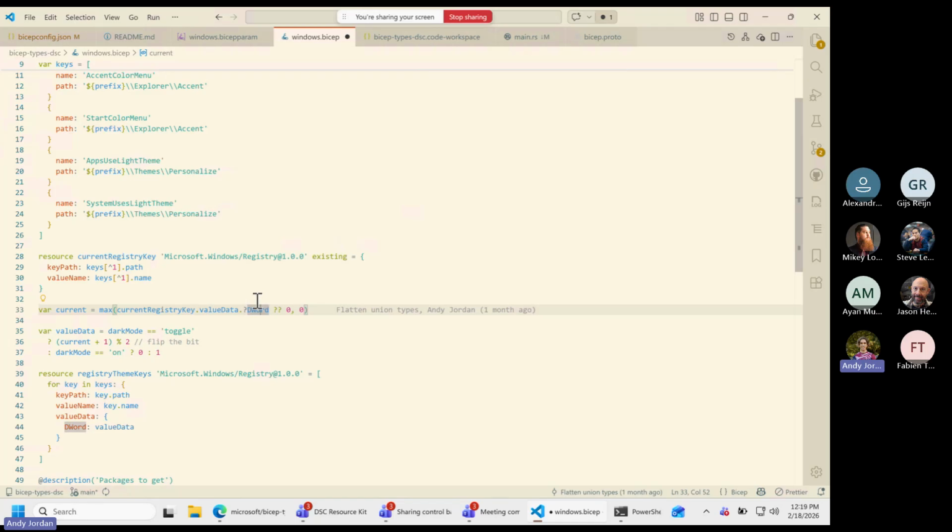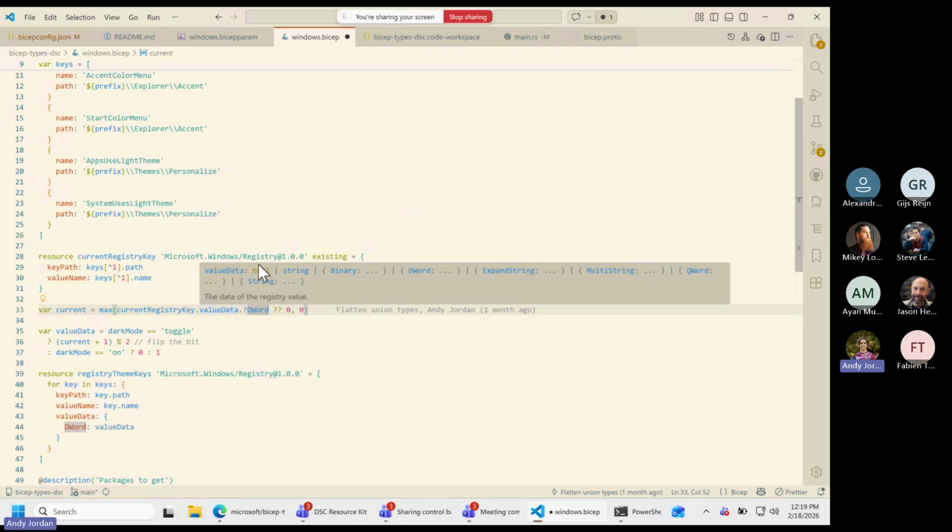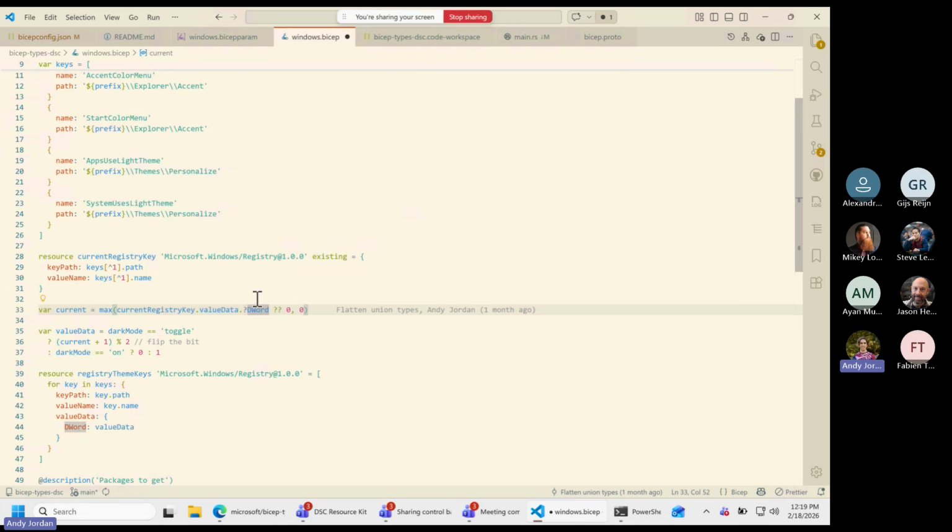And you can see some of these question marks. If you're not super familiar, this is like null coalescing, because value data could be null. So to satisfy the strict typing that Bicep gives me, I actually have to say, hey, that could be null. And if it is, I'm going to just go ahead and assume that it's 0. And if it's not null, I'm going to get the DWord. And then the DWord itself might have been null, and so I need to null coalesce that again to 0.